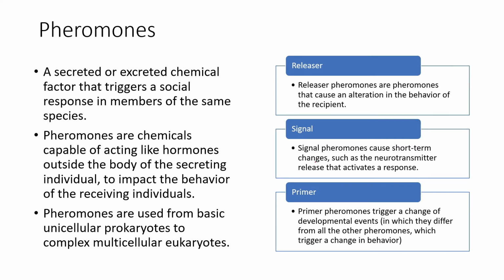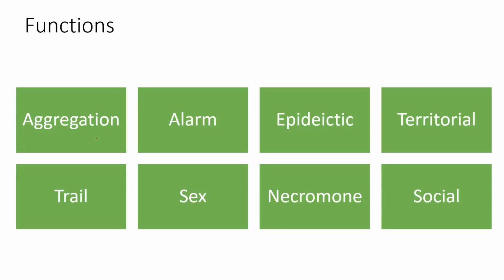On the basis of their functions, pheromones can be of different types. It can be aggregation pheromone. Aggregation pheromones are usually released by organisms to initiate an aggregation, which refers to a grouping of different organisms. So when an organism releases aggregation pheromones, they are saying let's huddle up, let's group up. In many organisms, this initiates the grouping up. Then there is alarm pheromone, which is released by organisms to indicate an alarm situation.